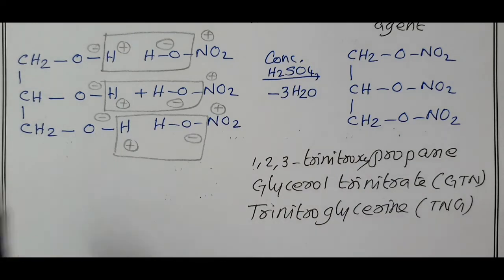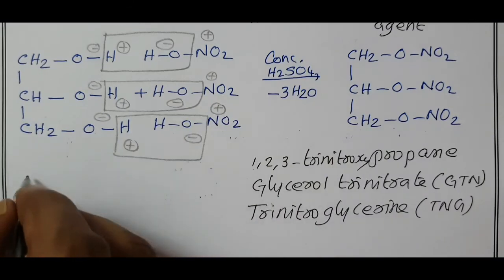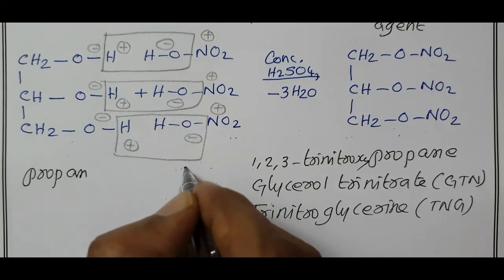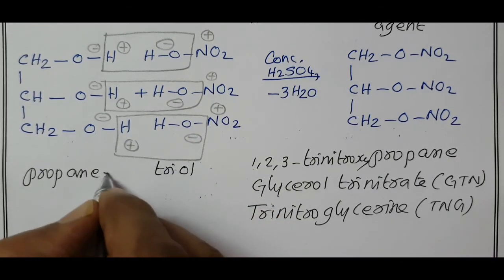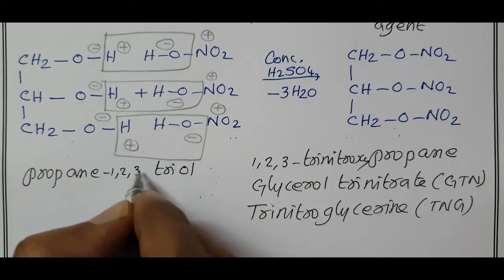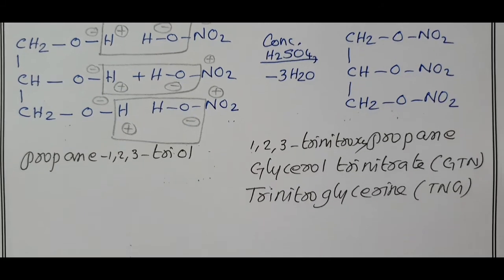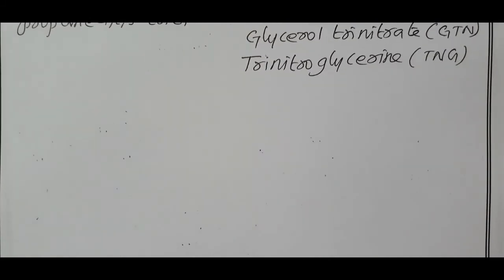The IUPAC name of glycerol: 3 carbons, carbon single bond, propane, with 3 OH groups, triol, and the positions of OH are 1, 2, 3, so propane-1,2,3-triol. This is the nitration of glycerol, which gives 1, 2, 3-trinitroxypropane.